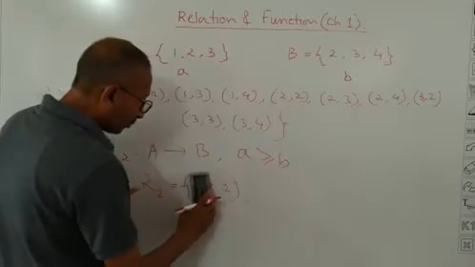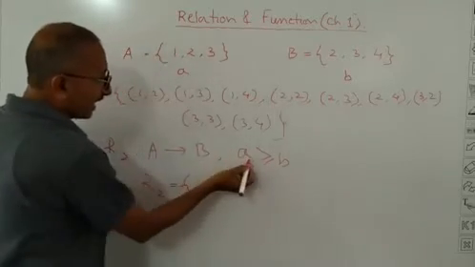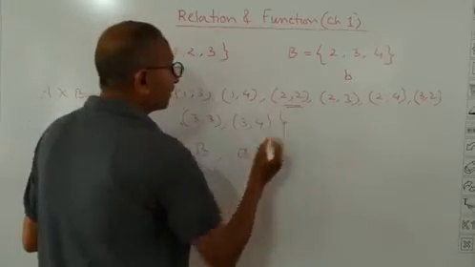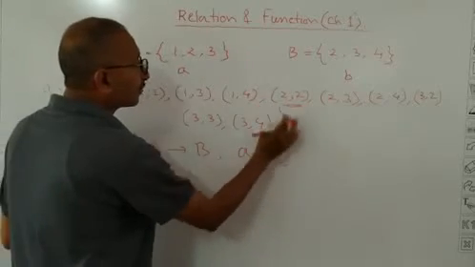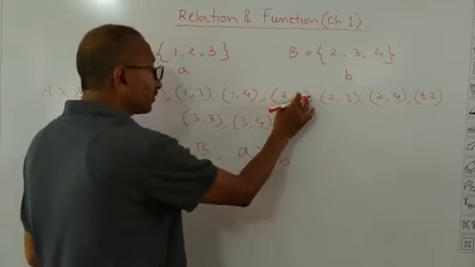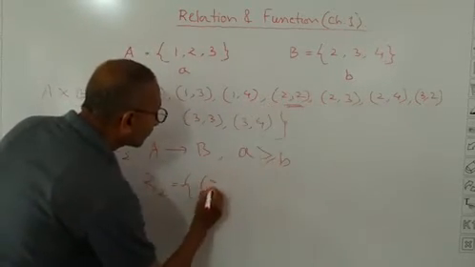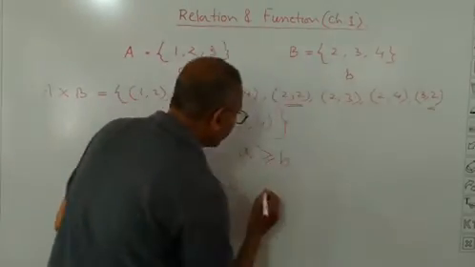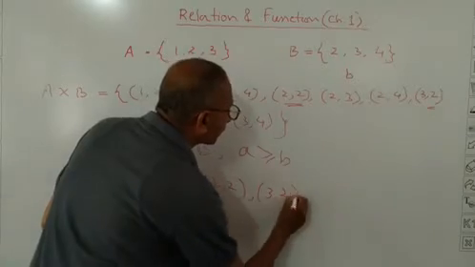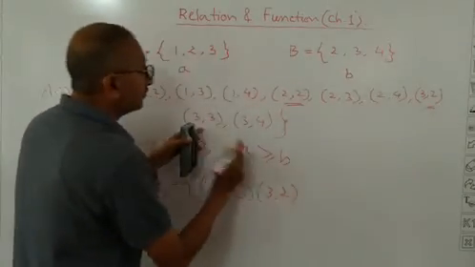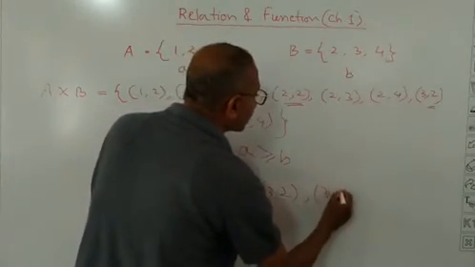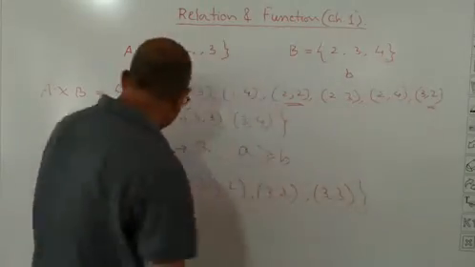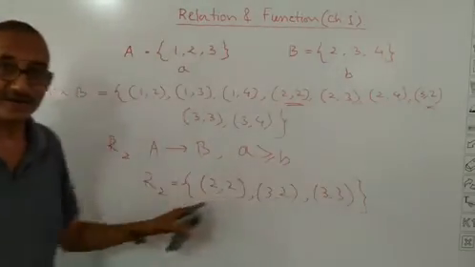Then one more will come. Here in the earlier case, a is greater than b. What about this one? Greater than or equal to b. So 2 is greater than or equal to 2, so this element will come: (2, 2). Then this also, (3, 2). Then this also, (3, 3). So in this case R2 can be written in this way, in roster form.